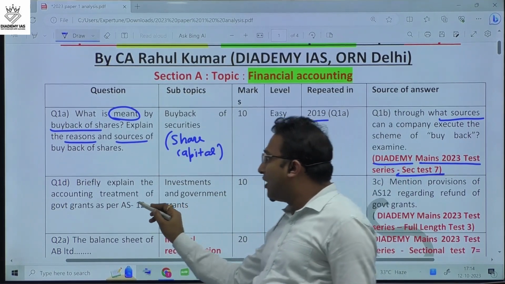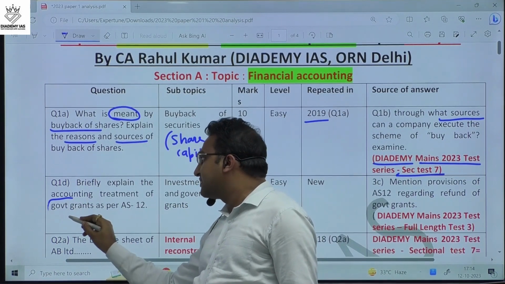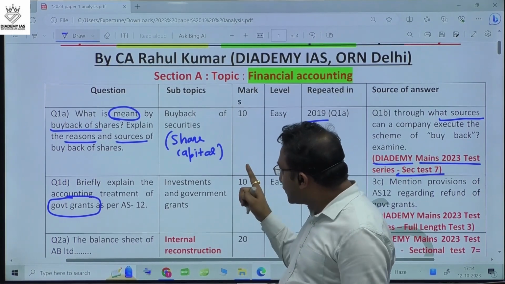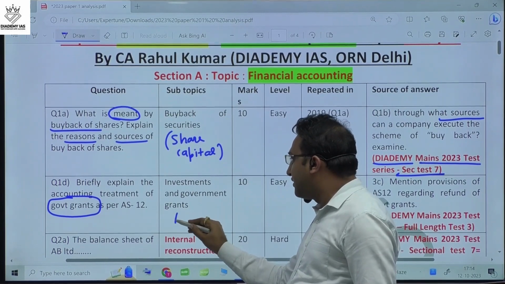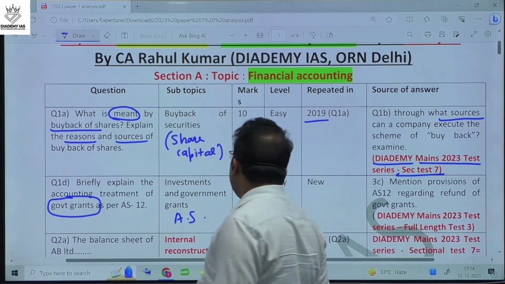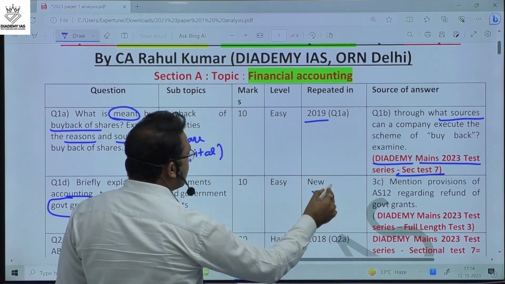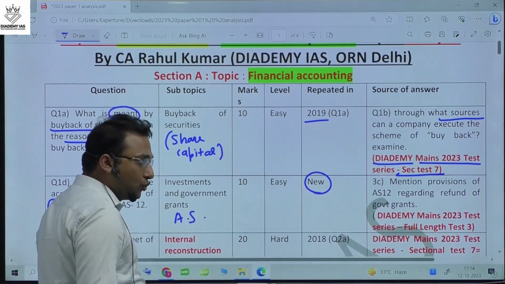Now, the next question is question number 1D. Briefly explain the accounting treatment of government grants as per Accounting Standard 12. This question is from the accounting standards, and again this is a 10-marker, compulsory, easy question. This question is being asked for the first time. This is a new question.